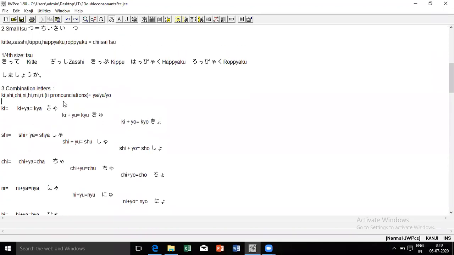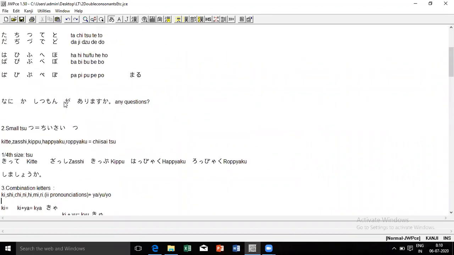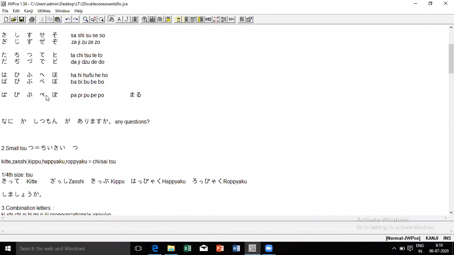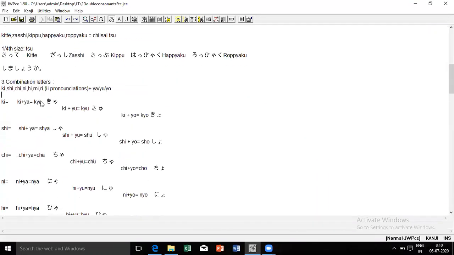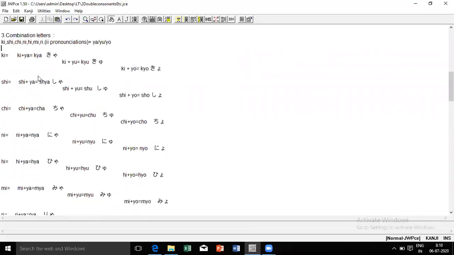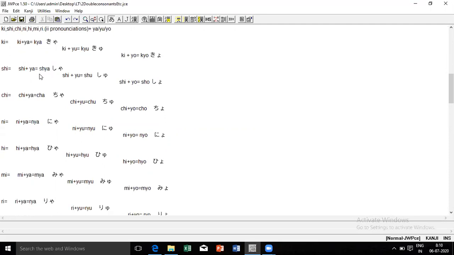So now we had done the double consonants having Tenten Maru. Then we had done the Chiisai Tsu. Next we did the combination letters, Ki, Shi, Chi, Ni, Hi, Mi, Ri plus Ya, Yu, Yo.